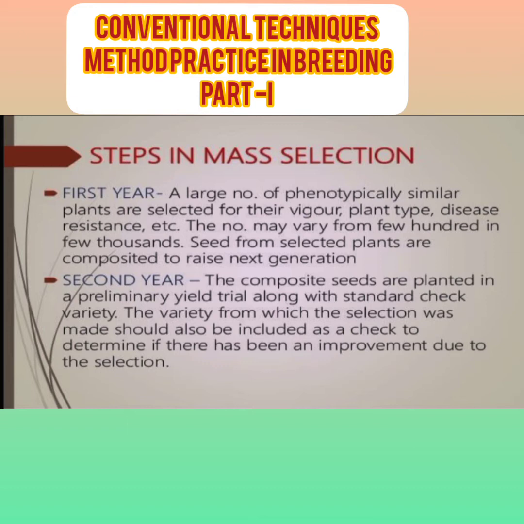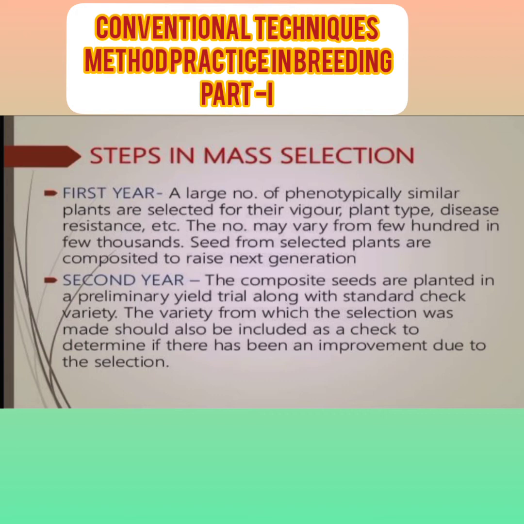In the first year, a large number of phenotypically superior plants are selected for their vigor, plant type and disease resistance. The number may vary from a few hundred to a few thousand, and the seeds from the selected plants are composited for the next generation. In the first year, plants are selected on the basis of their superior desired characters.